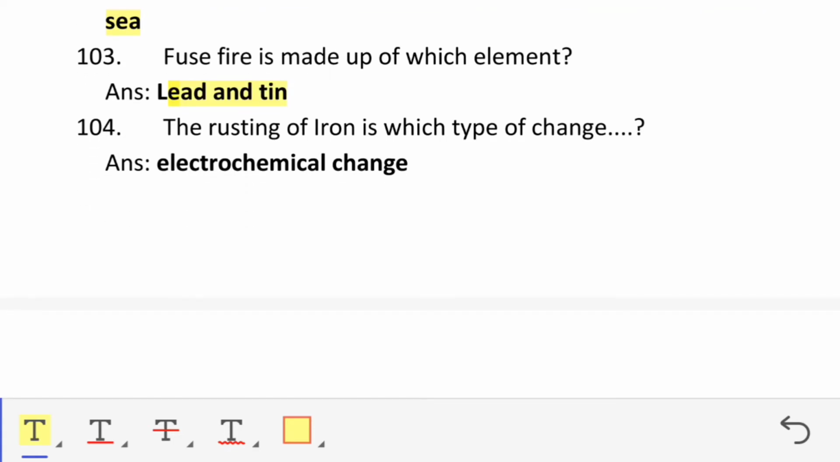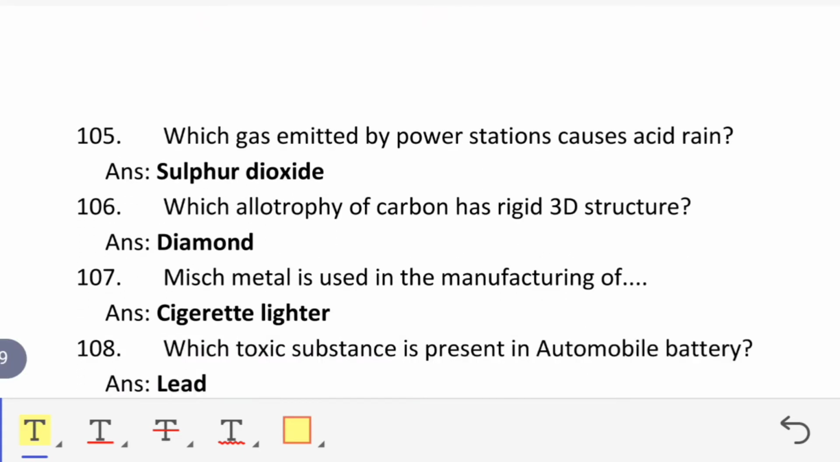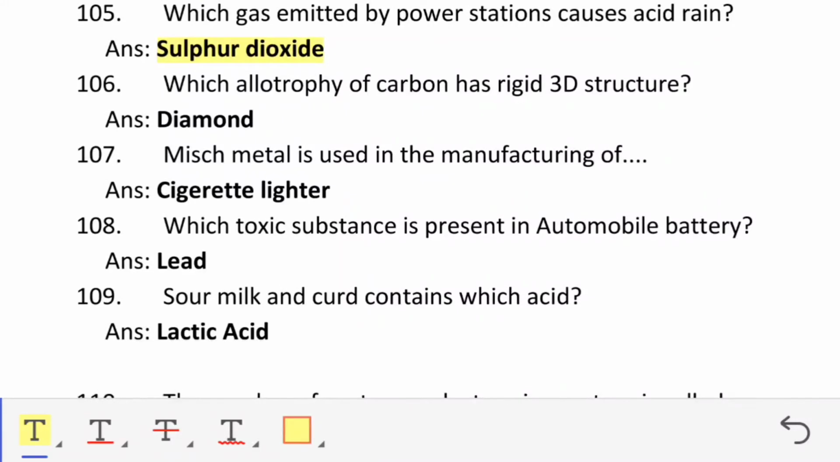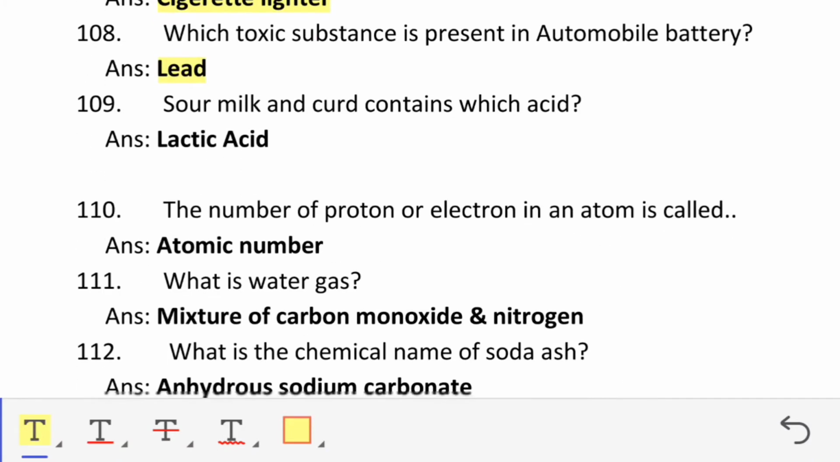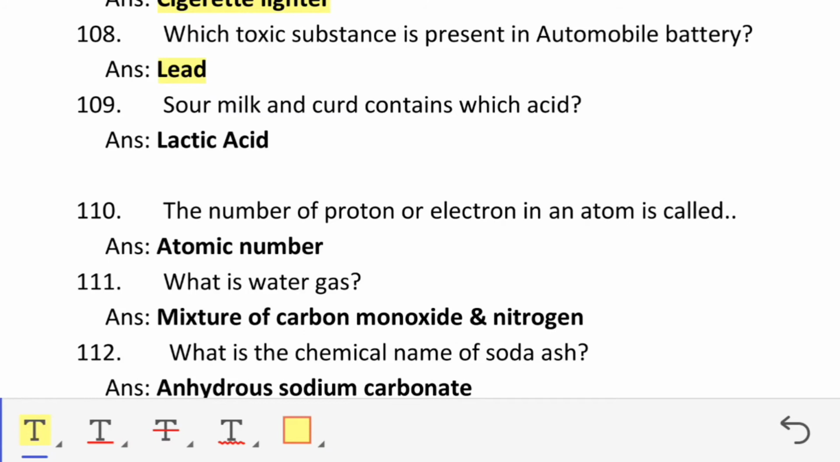Rusting of iron is which type of change? Electrochemical change. Which gas emitted by power station causes acid rain? Sulfur dioxide. Which allotrope of carbon has rigid 3D structure? Diamond. Misch metal is used in manufacturing of cigarette lighter. Which toxic substance is present in automobile battery? Lead. Sour milk and curd contain which acid? Lactic acid.